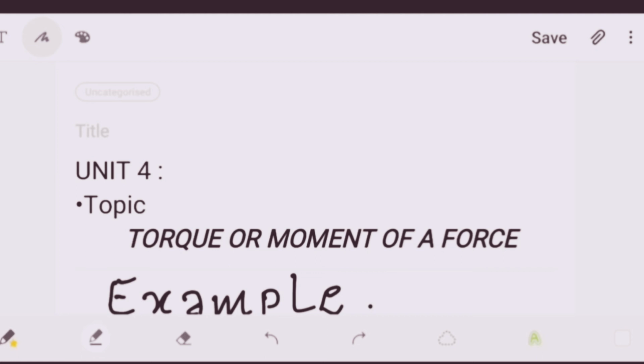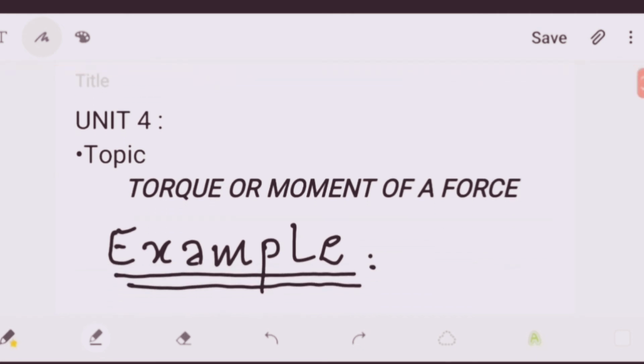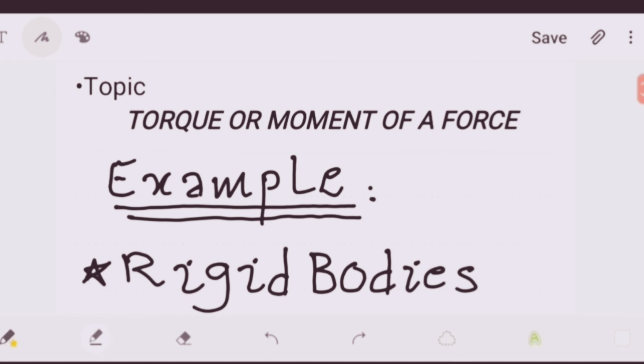Dear students, here is the next topic of unit 4, that is torque or moment of a force. The turning effect of a force is known as torque or moment of a force. For example, when we open or close a door by pushing or pulling it, due to the push or pull, the door turns about its hinges. These hinges are known as its axis of rotation. The door is opened or closed due to the turning effect of a force acting on it, that is known as torque or moment of the force.